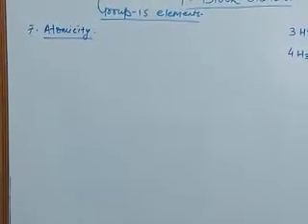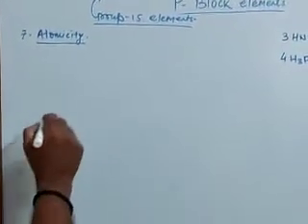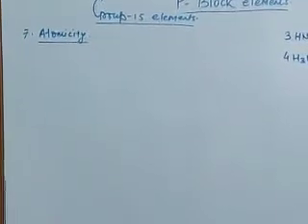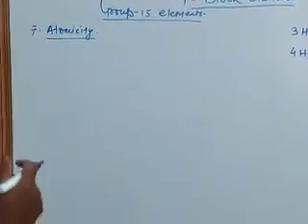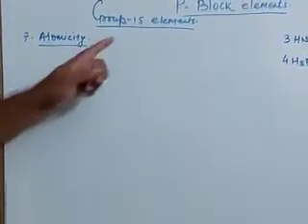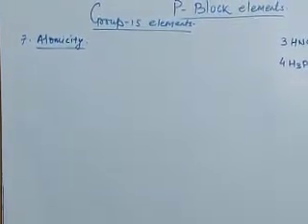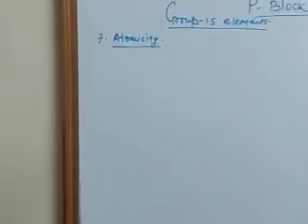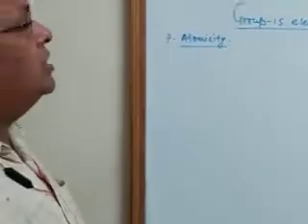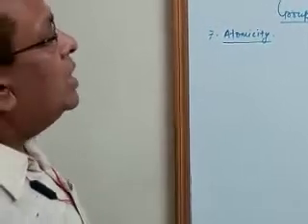Good morning, children. In the last video, we discussed the general trends and properties of group 15 elements, up to catenation.